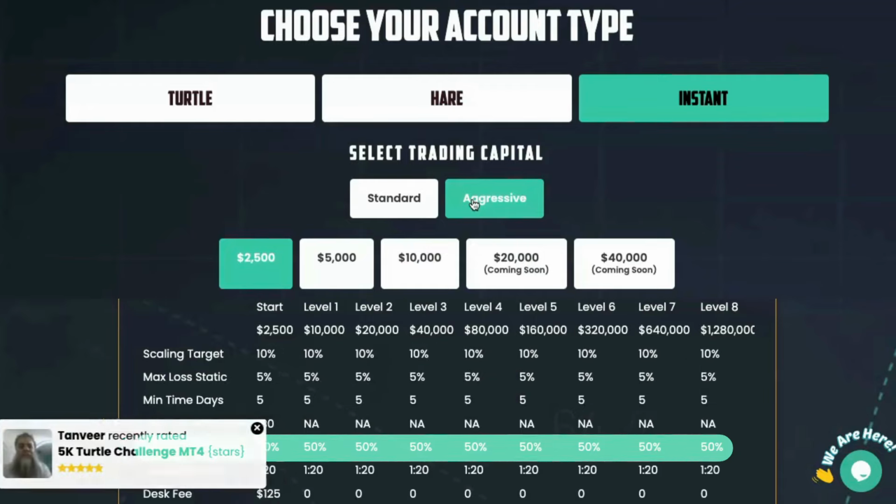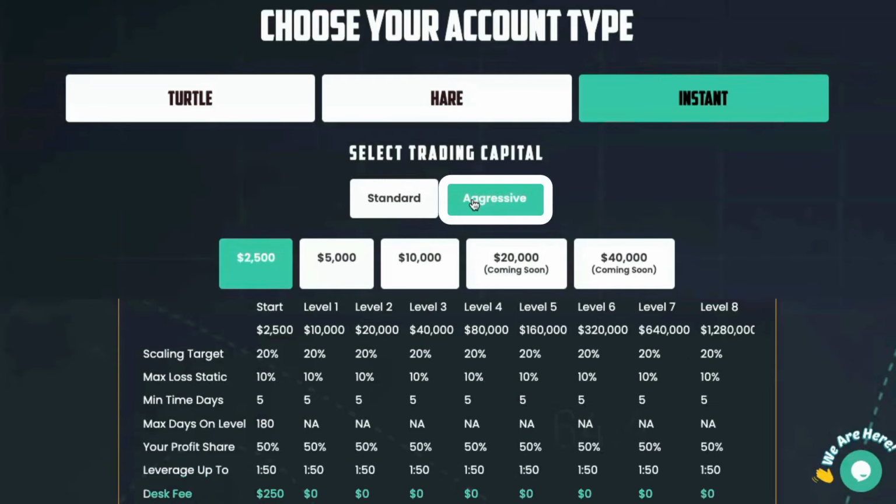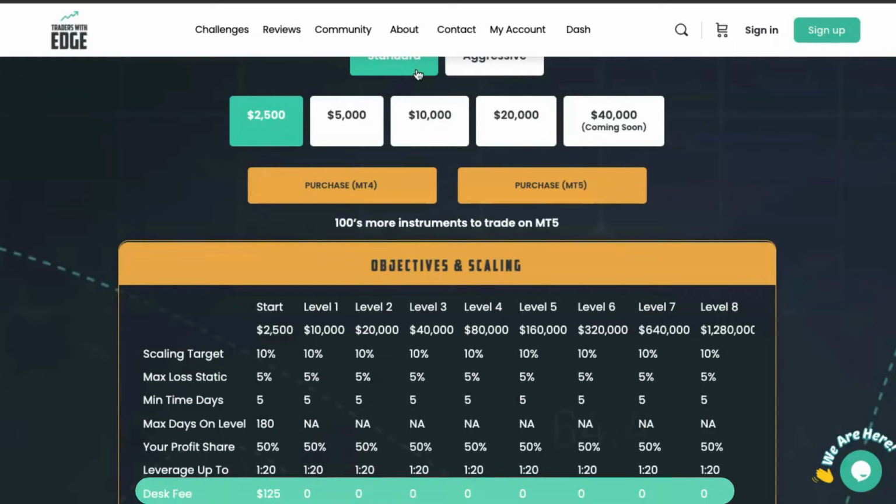The next difference is between the leverage. The leverage on the standard account is 1 to 20, while the leverage on the aggressive is 1 to 50. You'll notice the pricing is a bit different between both the standard and the aggressive. Naturally, if we're giving more leverage, we're giving more drawdown, the desk fee is going to be a bit higher.